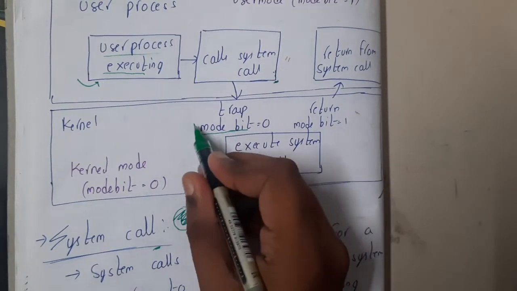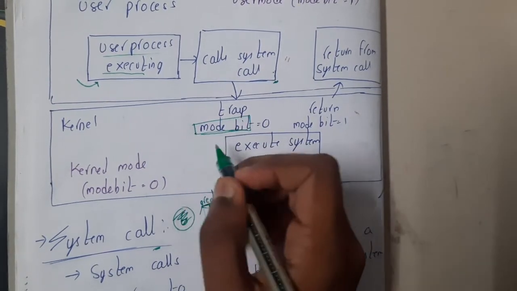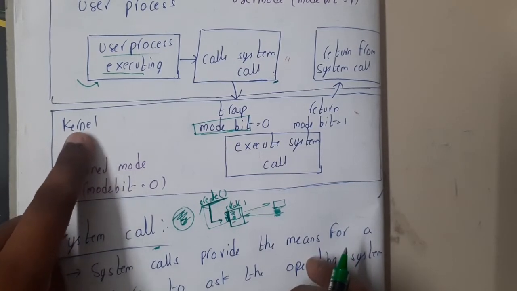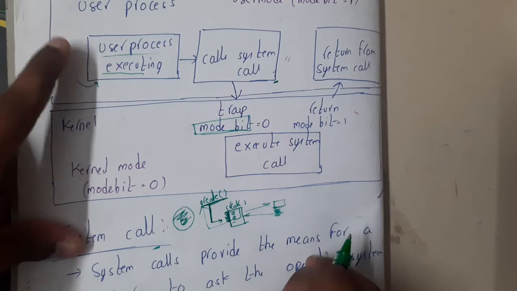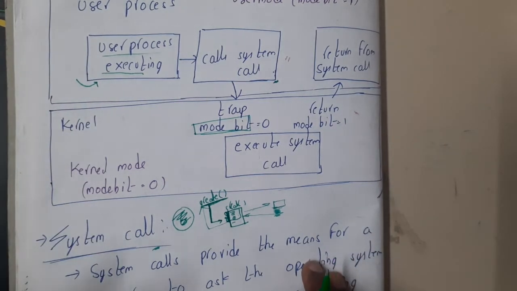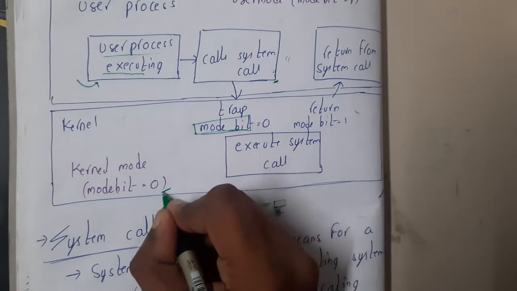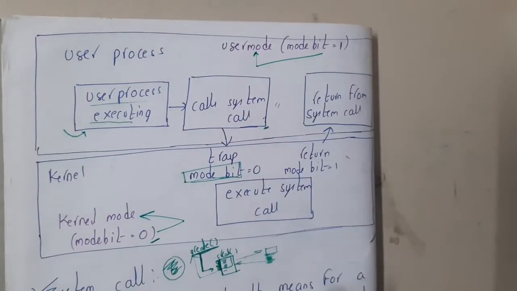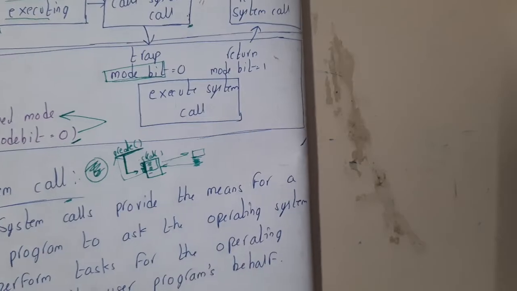If the mode bit is 0, it indicates that the processor is working with the kernel, or the result is coming from the kernel. And if the mode bit is 1, the user is executing the thing. That is the reason why mode bit 0 is called kernel mode and mode bit 1 is called user mode. Got it? Yes, it's quite interesting and easy, right? So now let us go to the theoretical part.